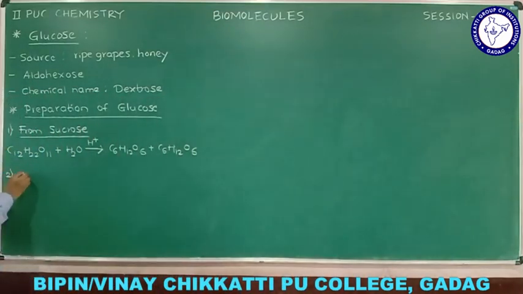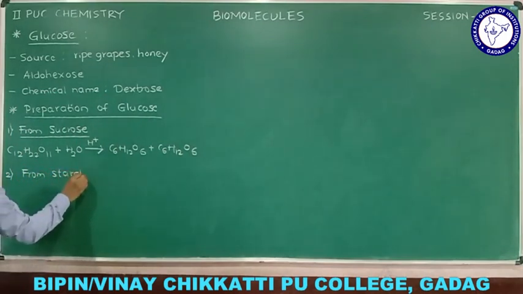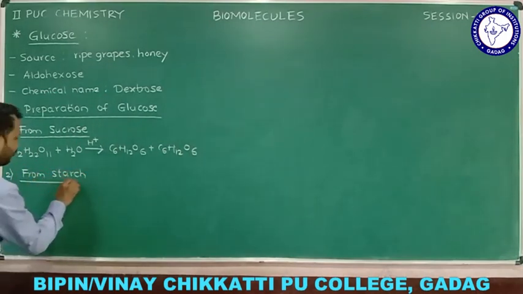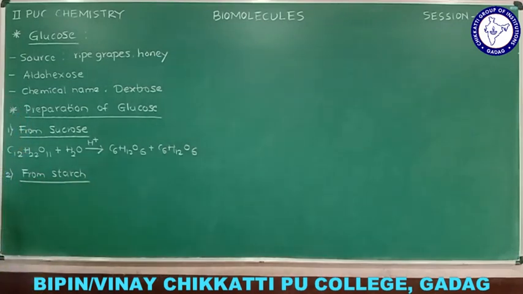The second one is from starch. How we can prepare that? This reaction also we have seen. I am going to repeat that. From starch, how we can prepare glucose? And we know that starch is nothing but non-sugar, because that is a best example for polysaccharides, and on hydrolysis it gives large number of monosaccharides.